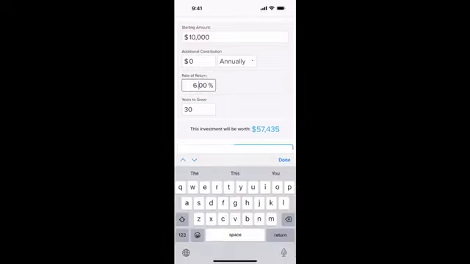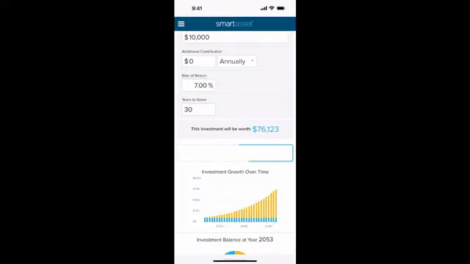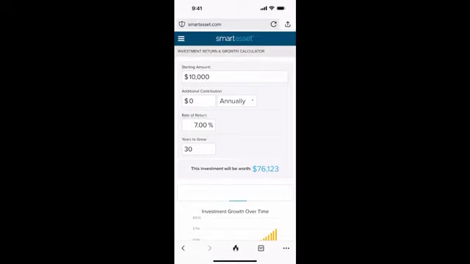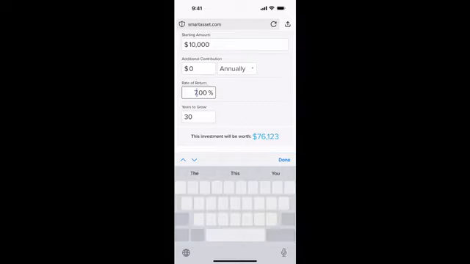So I'm gonna play around with the investment return. I have 6% in here right now, and the total is $57,435. So let me change this to 7%, and I'm doing this on my phone so you guys can see this. And I'm gonna press done. We're going to start with $10,000, and I have that we're contributing 0 annually. So we're just putting in $10,000, and then we're walking away, and we're just going to let it grow. So after 30 years at 7%, you would have $76,000, which is better than the $57,000.